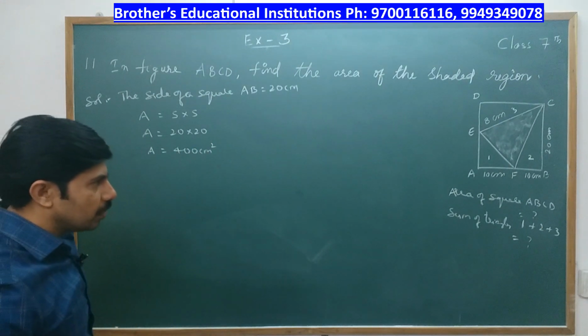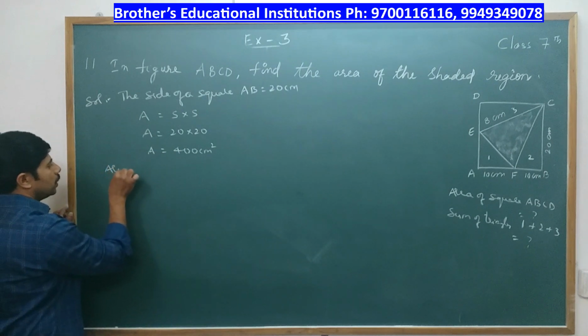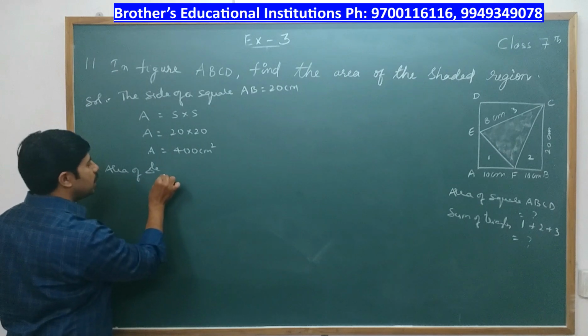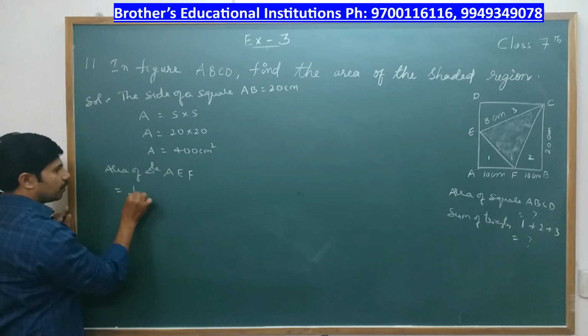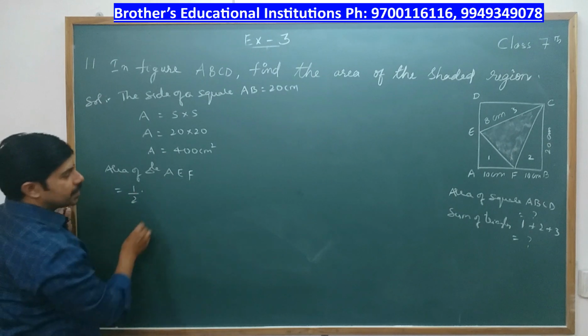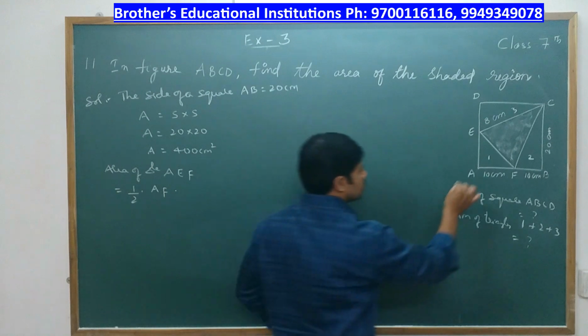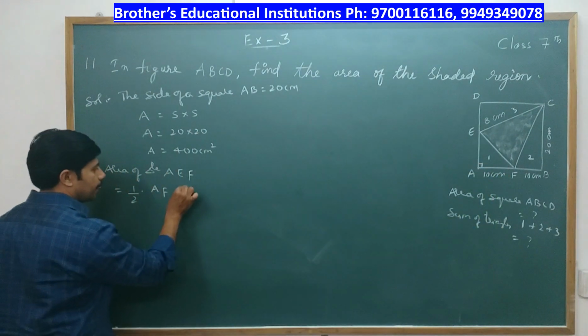Now we'll find out each triangle area. So first, area of triangle AEF is nothing but half into base AF. Height is always perpendicular to the base, so height will be AE.